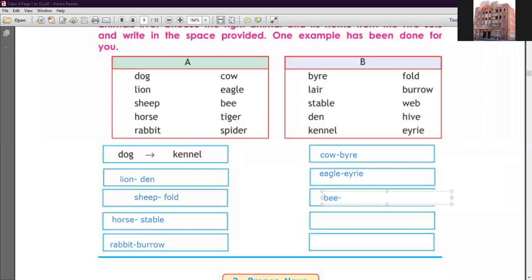So we have to write for bee, HIVE. Clear? Next one is tiger, TIGER. Okay, now you have to write lair, LAIR. Clear, student? Now next one is spider, SPIDER, spider. So you have to write WEB, web. Okay, student? So I hope the names of the homes of animals are clear. So student, this is all about the common noun.